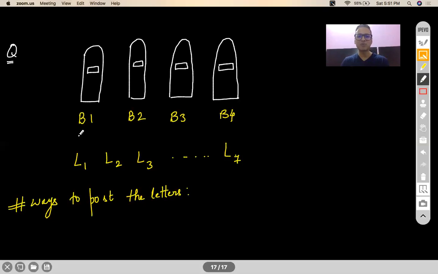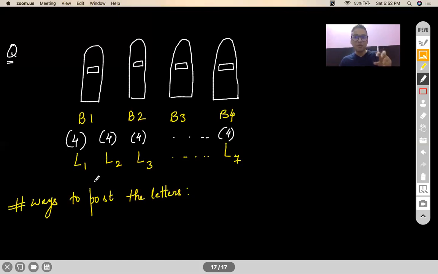Every letter will have 4 choices. If I look at letter 1, I can either put it in box 1, box 2, box 3, or box 4. Letter 2 has got 4 choices. Now, if I post letter 1 in one of the boxes, does it stop me from posting letter 2 in the same box? No, right? Posting letter 1 in one of the boxes doesn't diminish the chances of letter 2 going into the same box. So every letter has 4 options on its own.